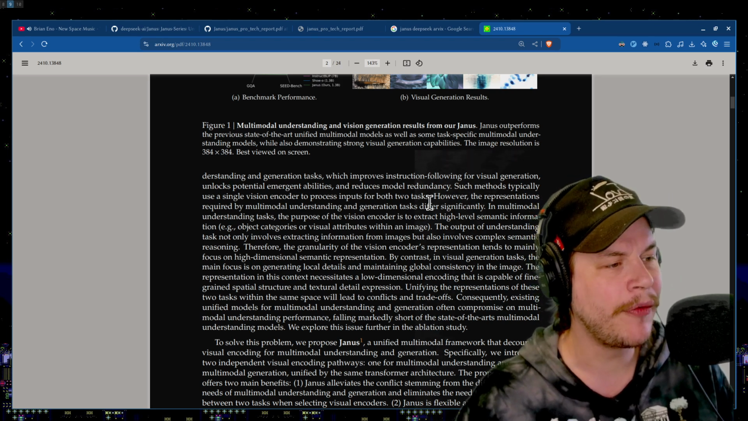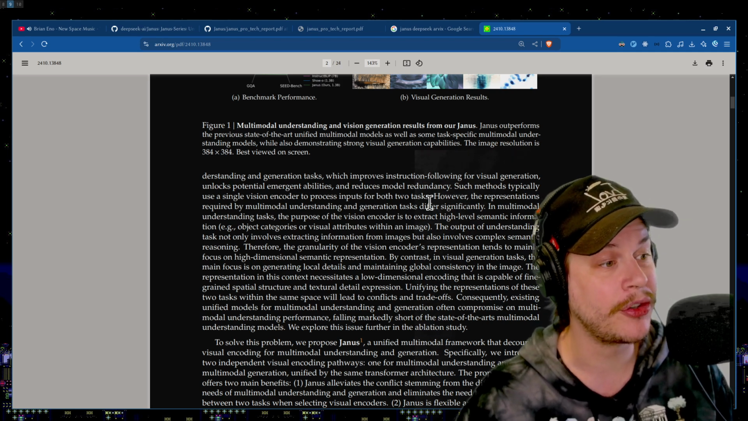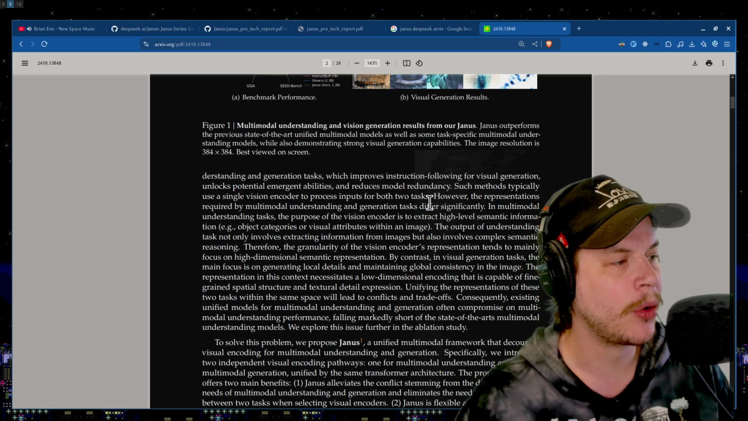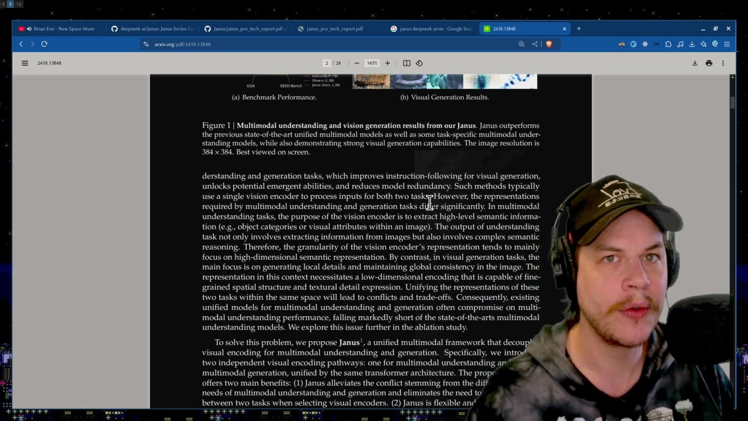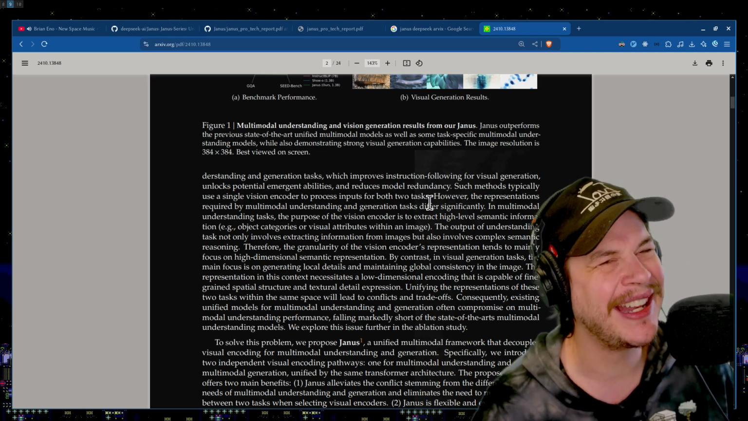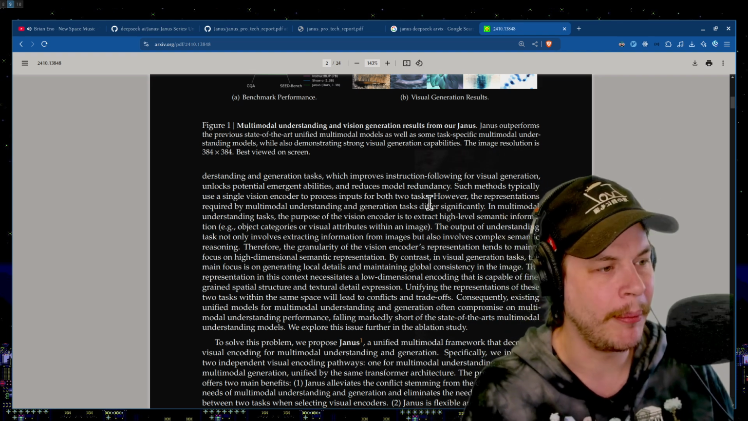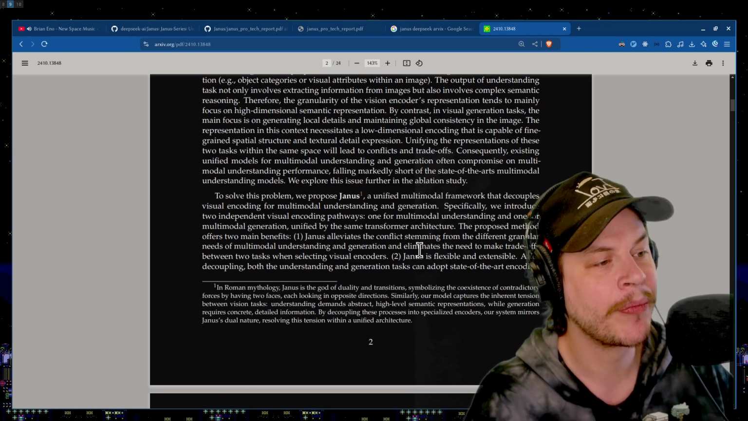Consequently, existing unified models for multimodal understanding and generation often compromise on multimodal understanding performance, falling markedly short of state-of-the-art multimodal understanding models. Okay, so if you actually want something that can tell what's inside of an image and generate an image, you're going to be kind of dumb at telling what actually is inside the image. You might be okay at generating images, but you're going to be bad at being able to say, hey, this image has this.